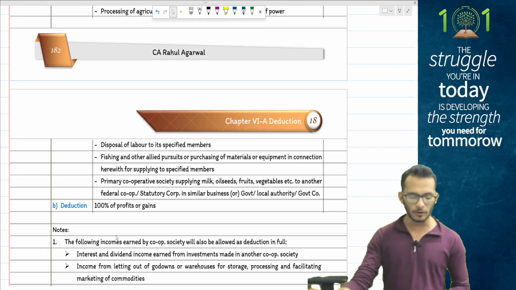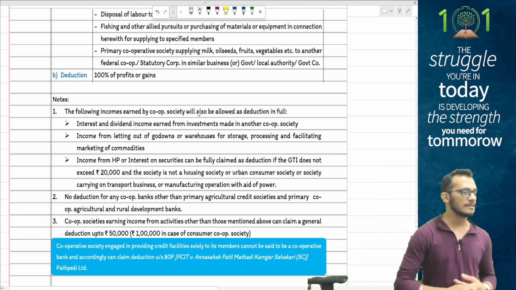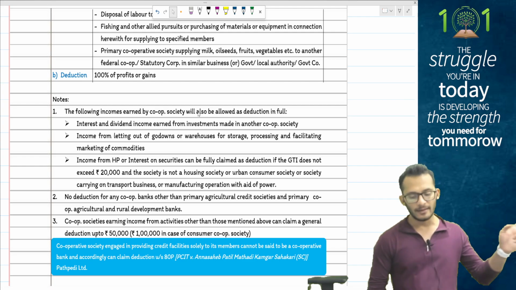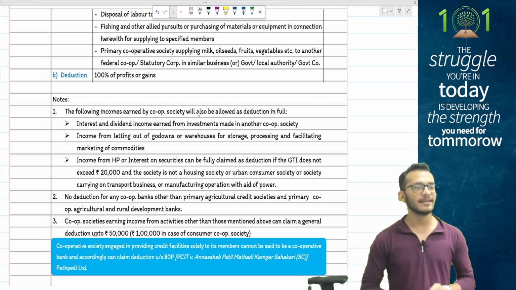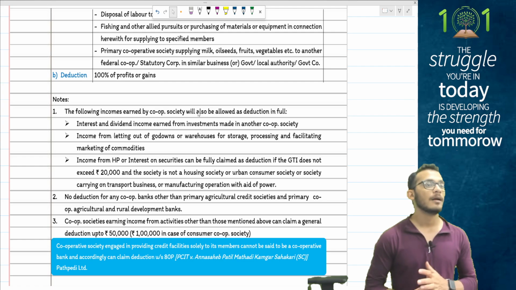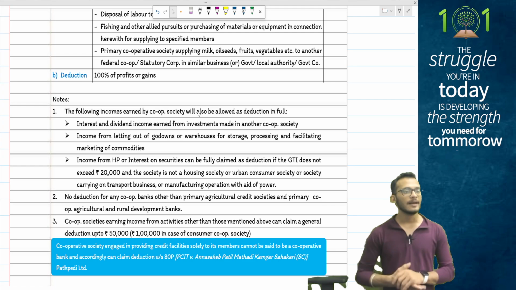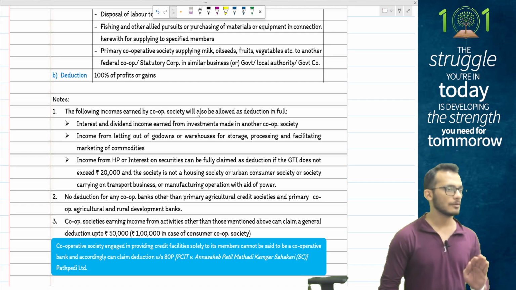But some rules to be followed, people. The following incomes earned by a cooperative society will also be fully allowed as deduction: interest and dividend income from investments in other cooperative societies. Notice, it should be dividends and interest from other cooperative societies, meaning it should be between such societies. If you are getting interest and dividend from shares and such things, those are taxable.